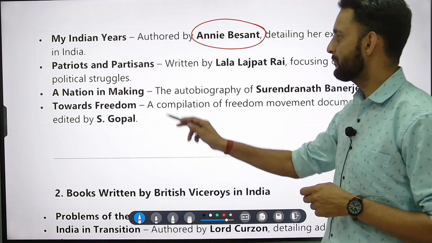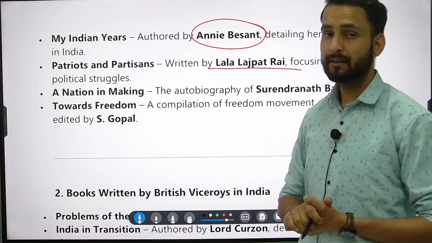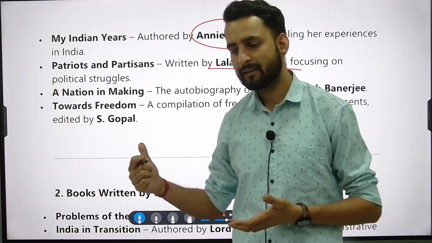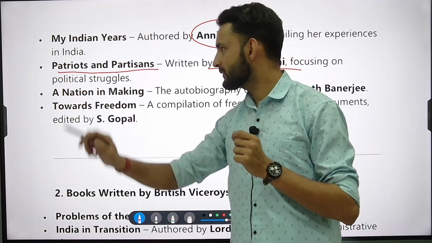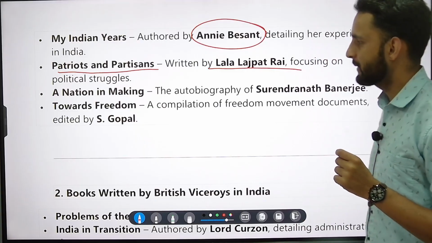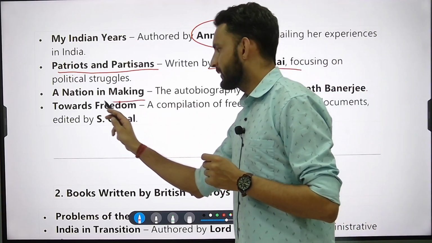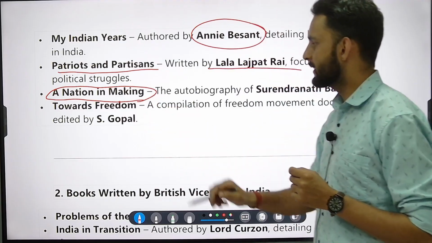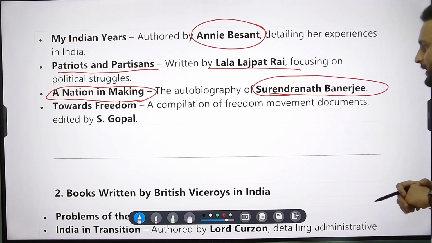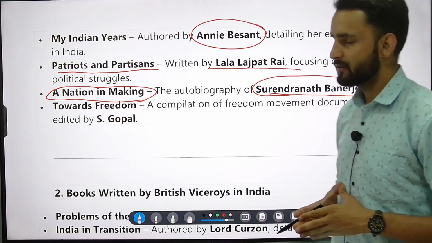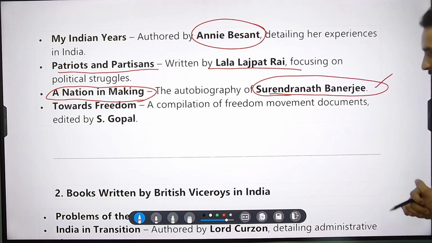And then Patriots and Partisans by Lajpat Rai. Lala Lajpat Rai has written one more book that we have just discussed, that is Unhappy India. And there is one more, that is Patriots and Partisans. All right. Then there is A Nation in Making. The next book is A Nation in Making, a very important book and an autobiography of Surendranath Banerjee, a great freedom fighter.